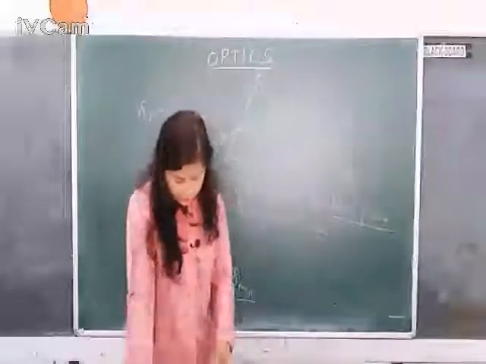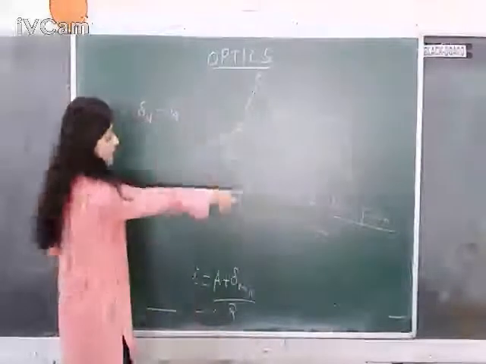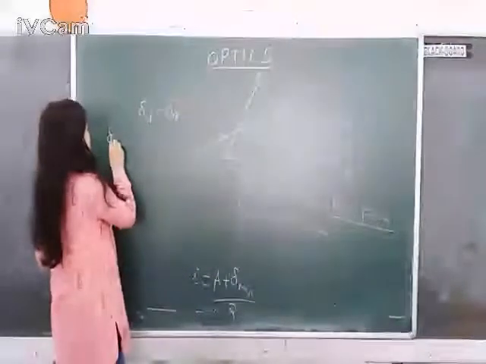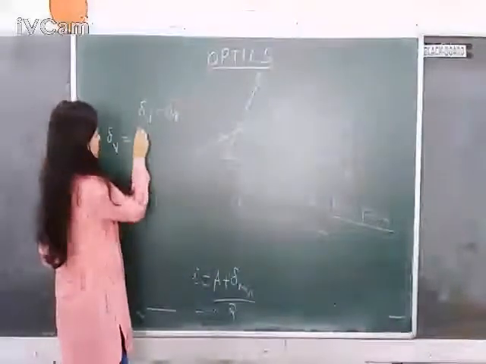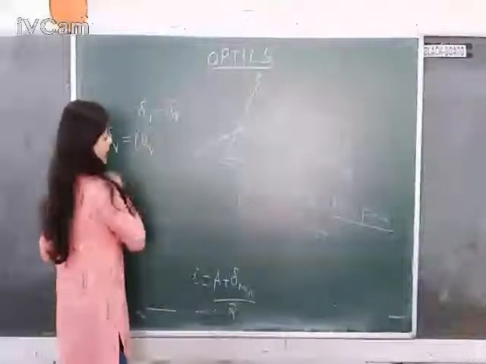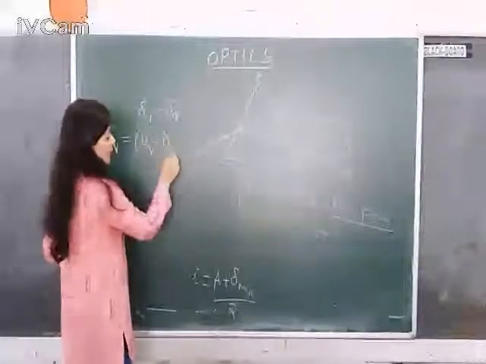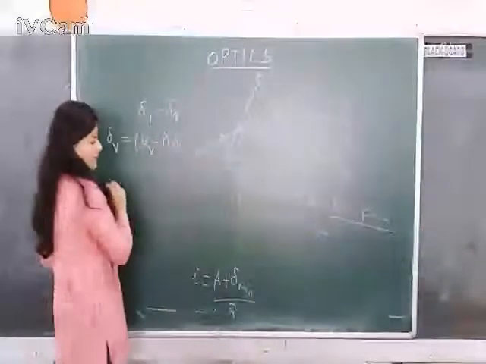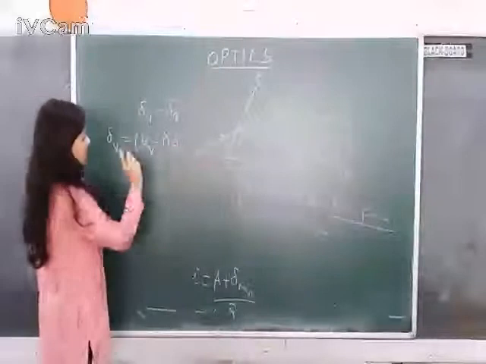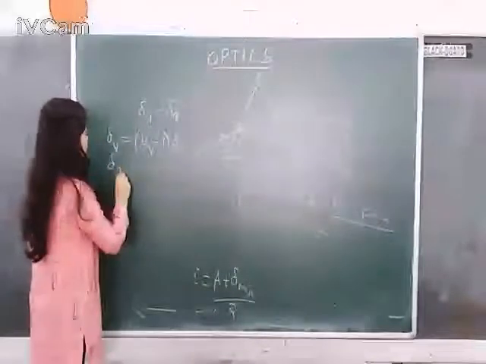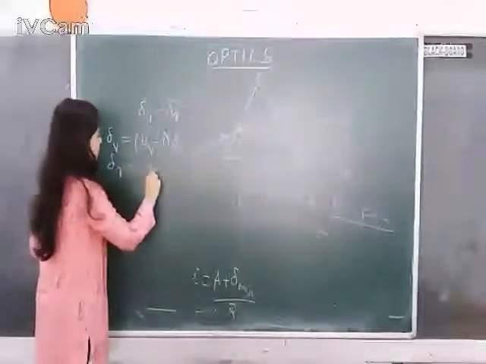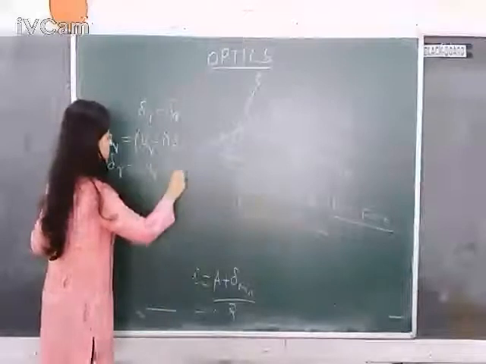Now if I apply that for these two particular colors, delta V will be equal to (mu V minus 1) into A, where mu V is the refractive index of glass for violet color and A is the same for both colors, as it is the same prism, and delta R is equal to (mu R minus 1) into A.